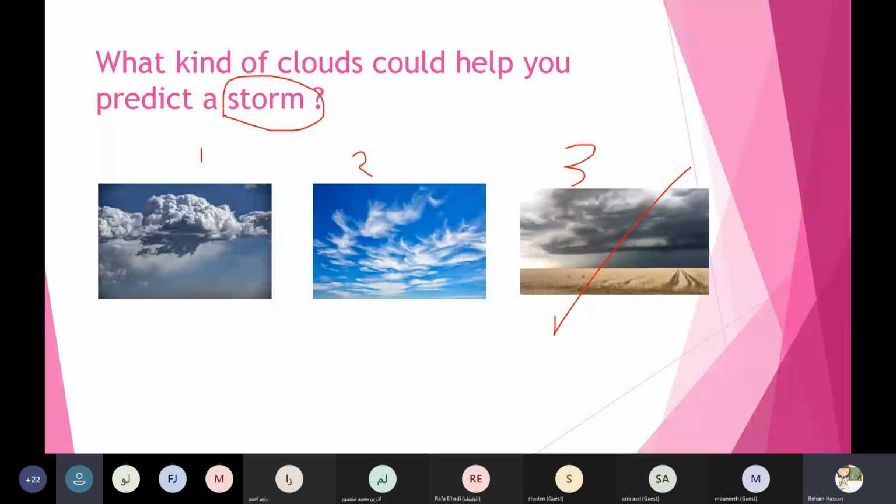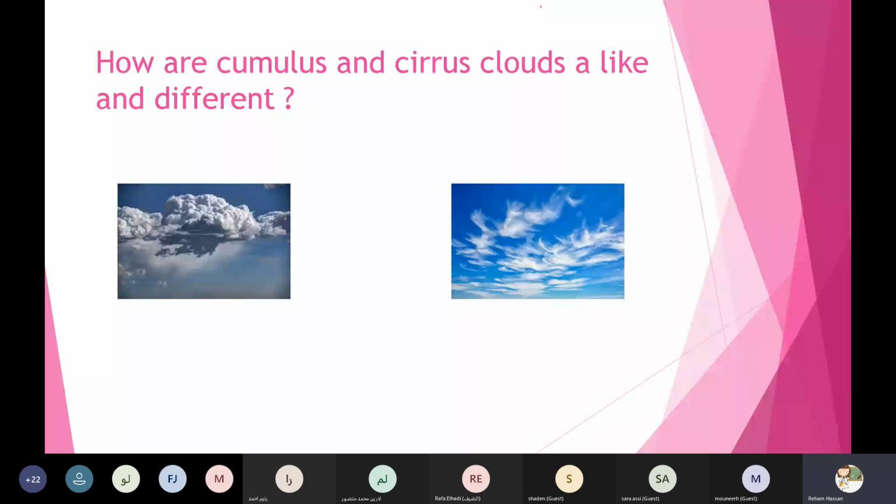What comes before this storm, Kinda? Yes, teacher. Look here, Kinda. This is clouds number 1 and number 2, okay? Can you tell me how these clouds are alike? Look at the color. The color is the same. They have the same color, white color, yes or no? Yes, so they are alike in this color.